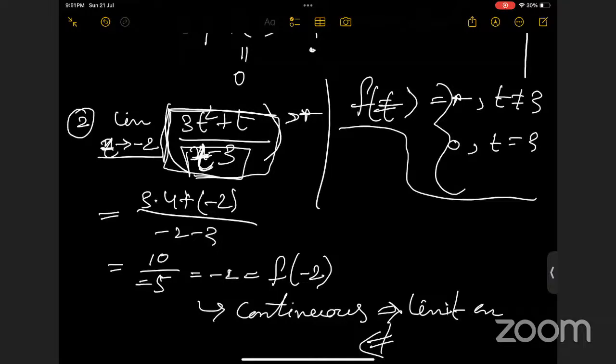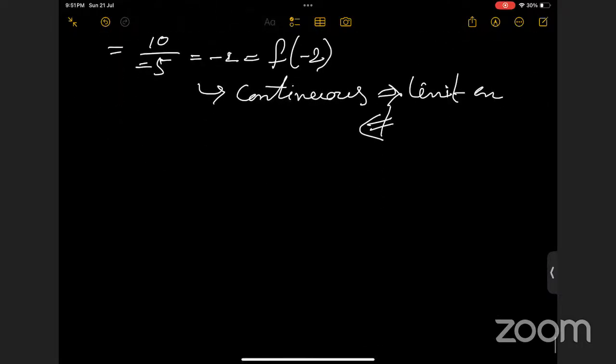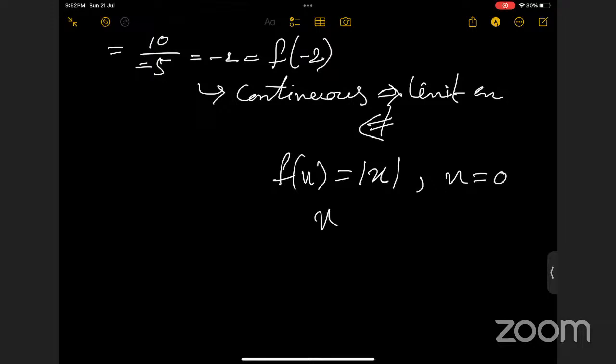Yes, you can check it, no problem, but generally it's the same. But it may not be. It is always good to check from both the sides. It depends, because see, f of x equals mod x is defined at x equals 0, right? The left hand side and the right hand side limits both will be 0. So both the limit as x tends to 0 plus and 0 minus of f of x will be 0.